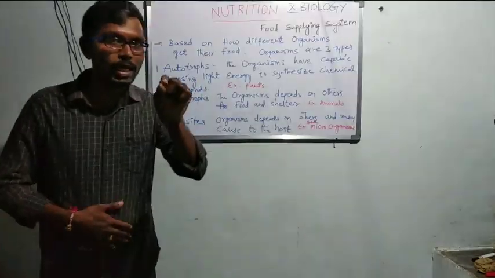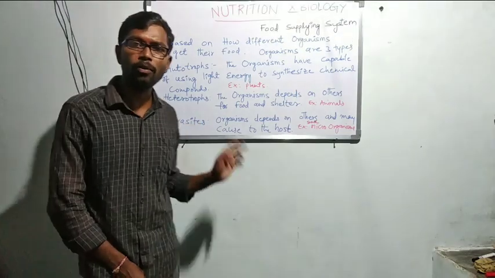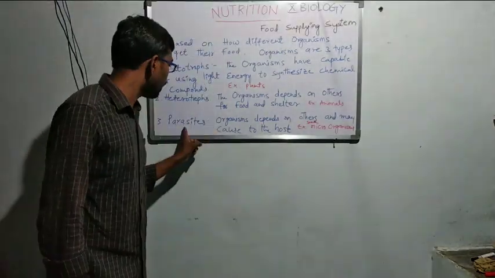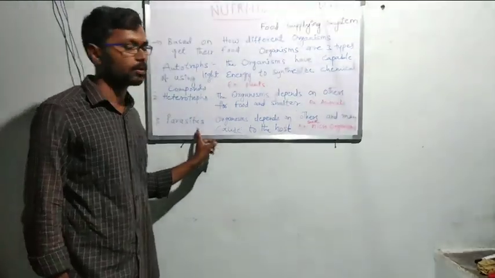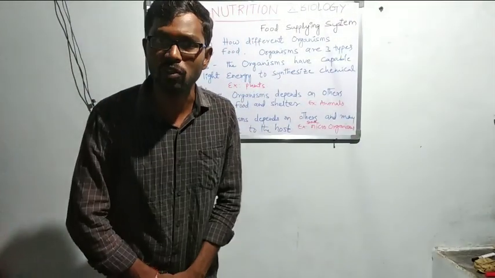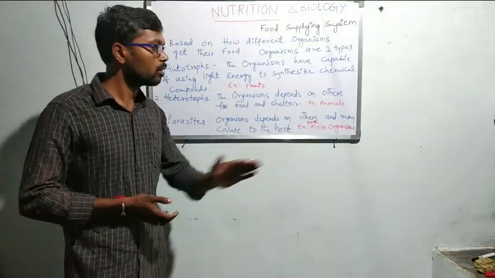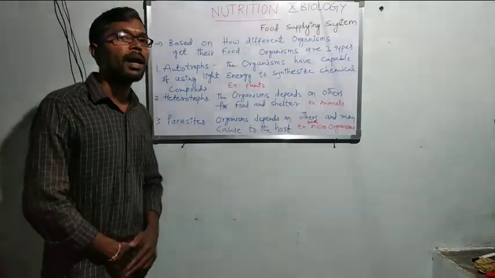So this type of organism belongs to parasites. The type of nutrition is called parasitic nutrition. Some microorganisms, not all microorganisms, are examples of parasites.